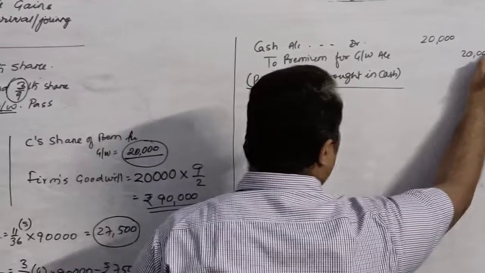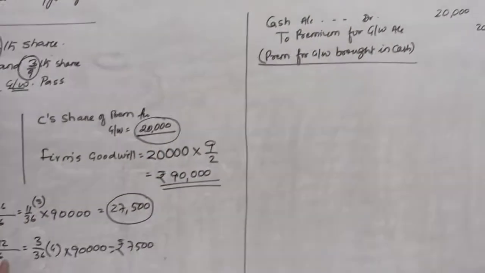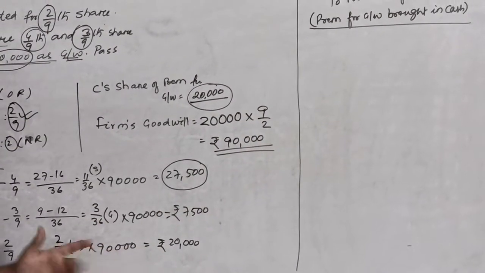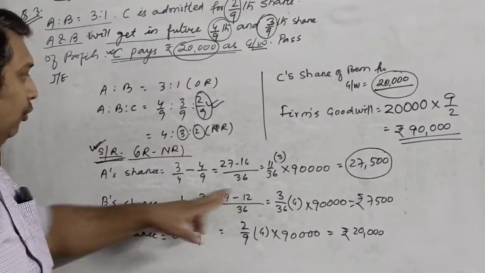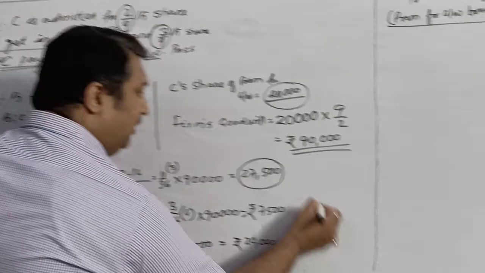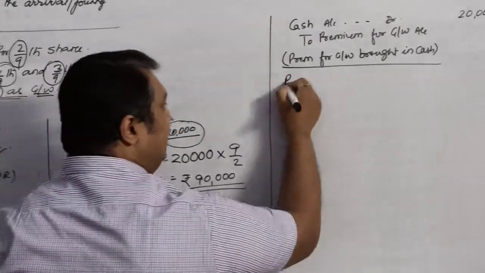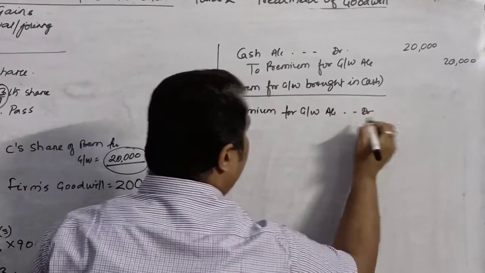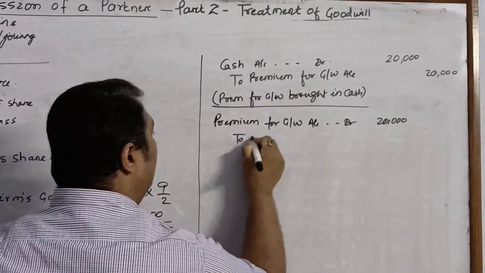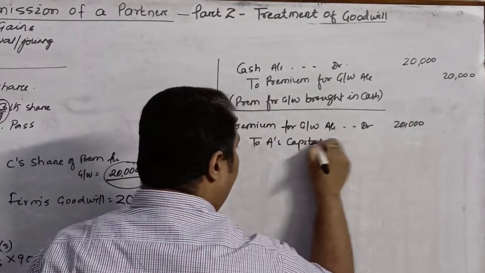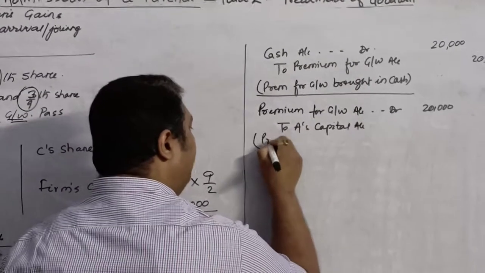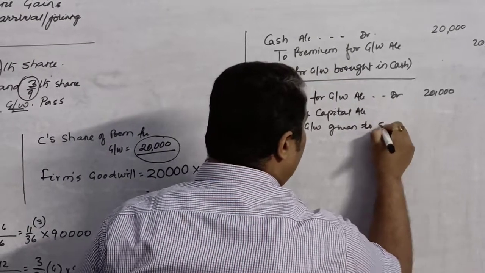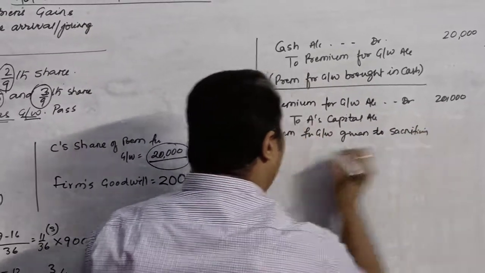20,000. Now for your understanding, once again, this 20,000 will go to whom? Since there is only one sacrificing partner, who is he? A. So this 20,000 will go to A. So you will pass the entry premium for goodwill account debit 20,000 to A's capital account. Here we will write premium for goodwill given to sacrificing partner.